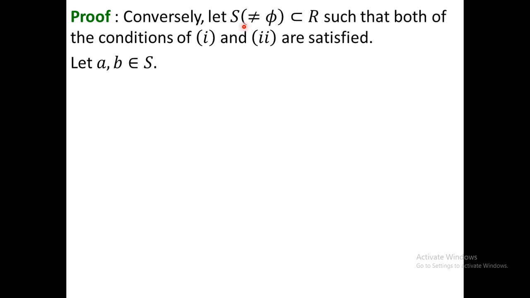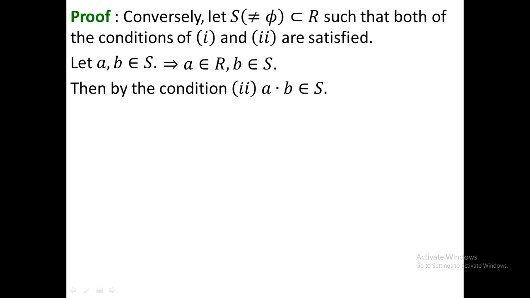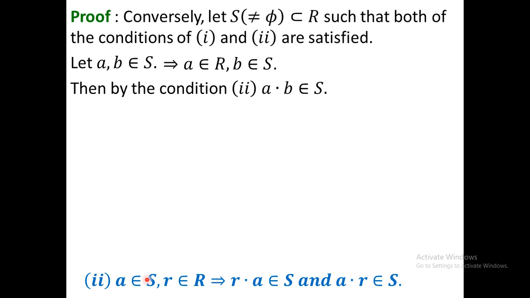However, we have to prove that S is an ideal. So at first you have to prove that S is a subring. For that purpose, we consider two elements a, b in S. Then a must belong to R and b must belong to S. So by the given condition 2, a·b belongs to S. If you take a from R and b from S, then from the second condition you must get a·b belongs to S. Actually, this is the condition of left ideal, because here the element of the ring is on the left-hand side.